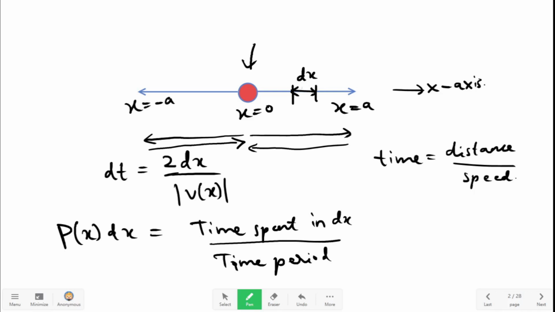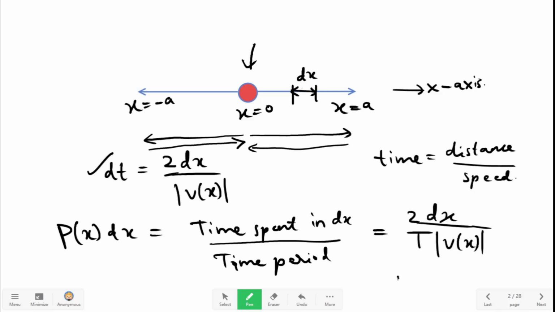So the probability of the particle being in an interval dx is equal to the fraction of the time spent in dx. We found the time spent in dx here. This is 2 dx divided by modulus of v of x, and you have to divide it by time period.